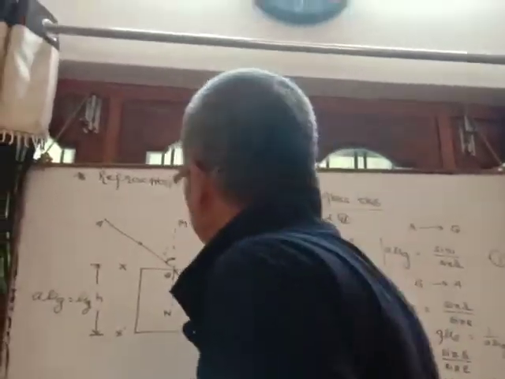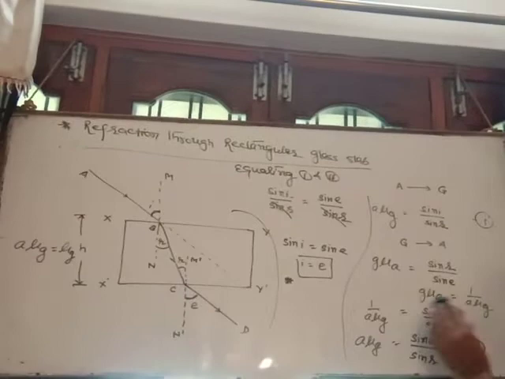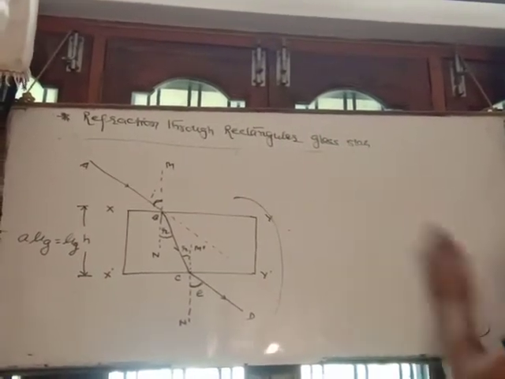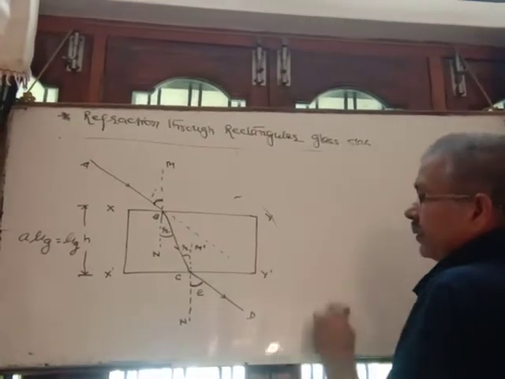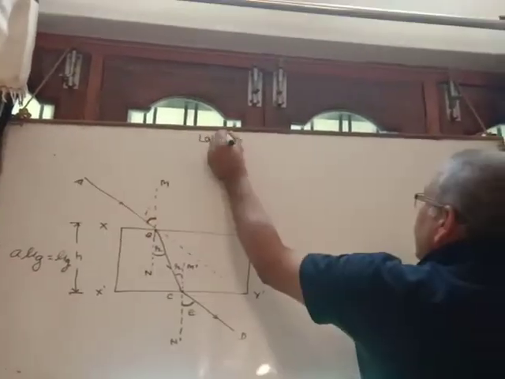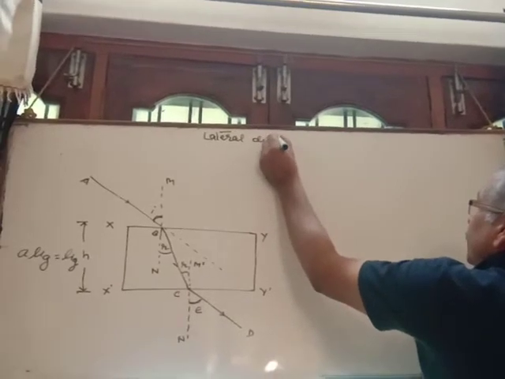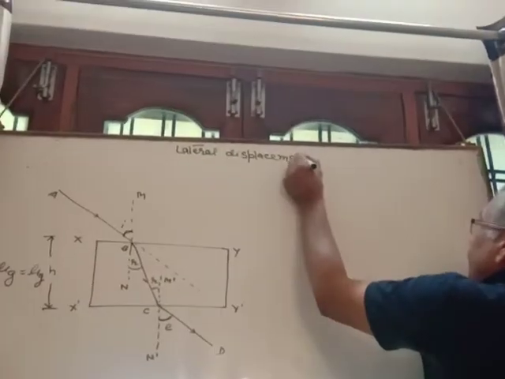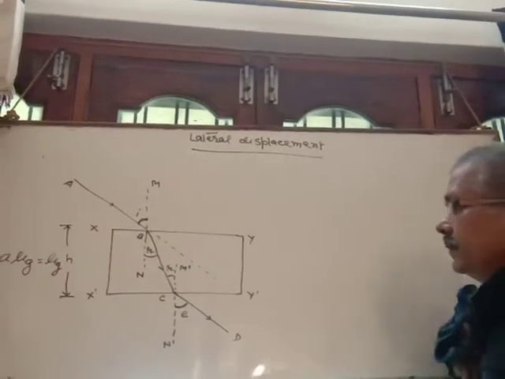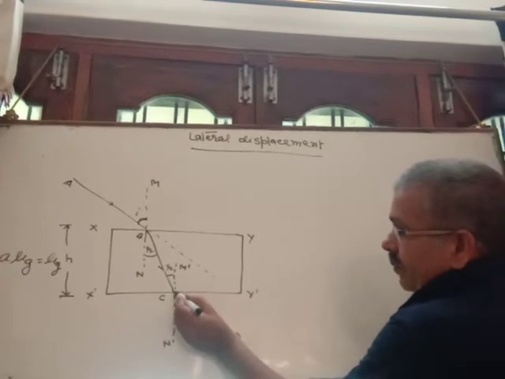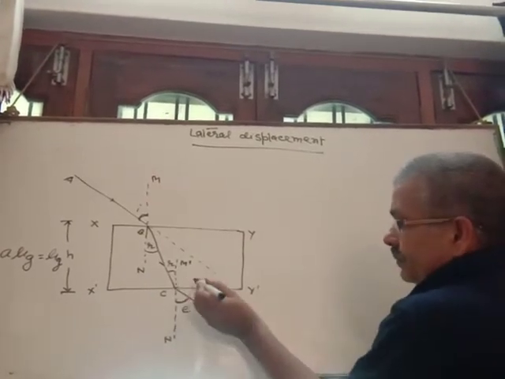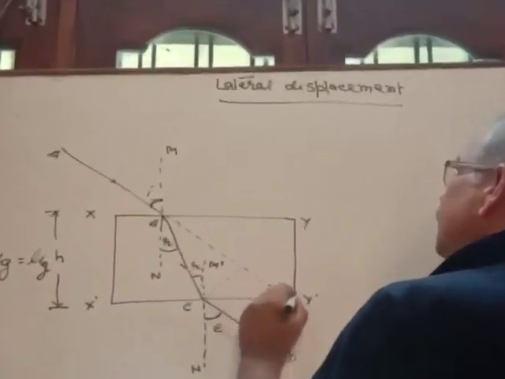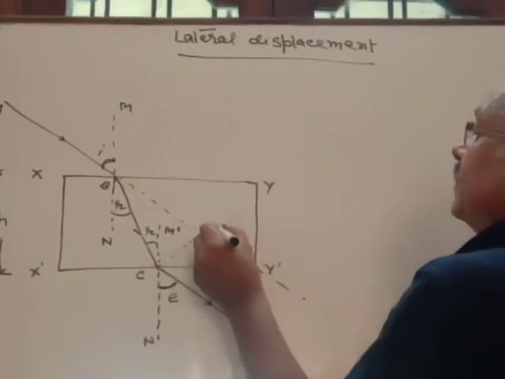Clear? Now with the help of the same diagram, let's see what the lateral displacement is. Here draw a perpendicular from C on AB, and suppose it is CE.